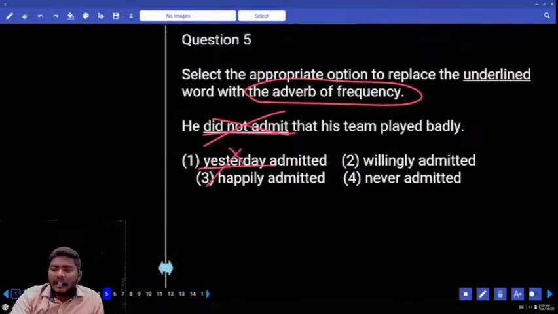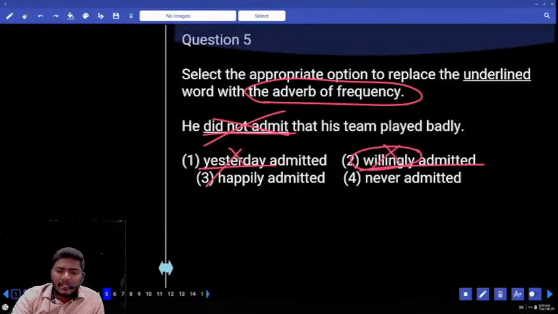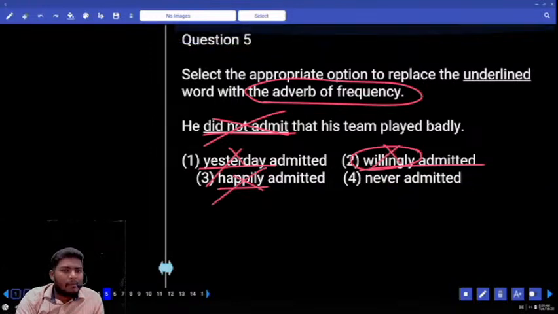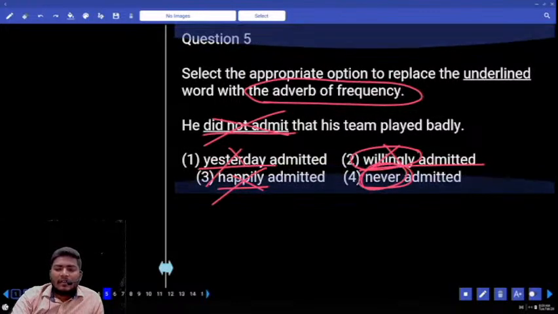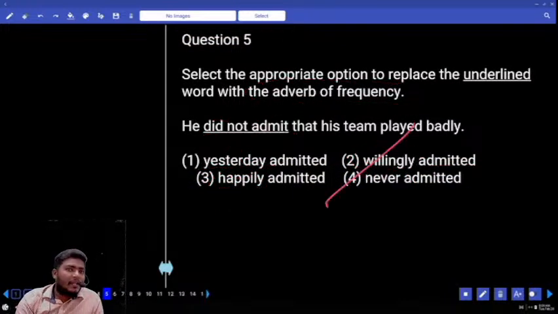Out. Willingly admitted, willingly comes with an adverb of manner, not possible, eliminate. Happily is also an adverb of manner. What is given here? Never, always, sometimes, regularly. These are all adverbs of frequency. Answer comes with 4. Be very careful.